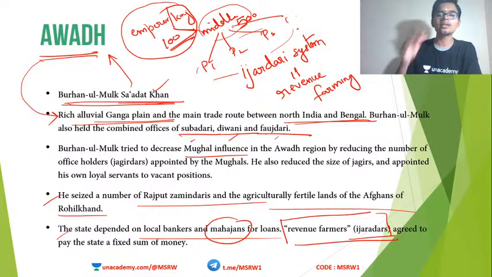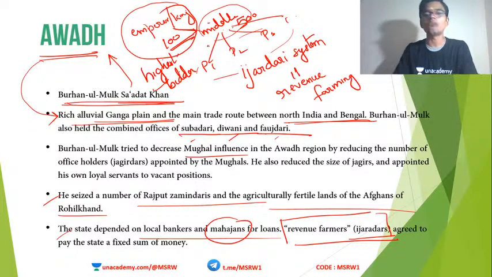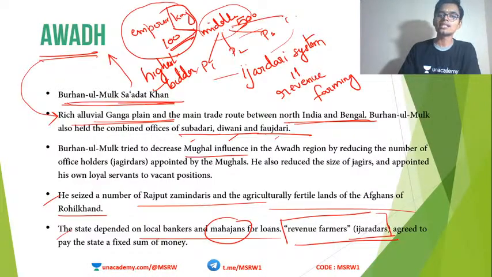Okay, and the emperor is not anymore concerned about the peasants because he gets the revenue anyway. So the system of revenue farming, or giving the collection opportunity to the highest bidder, was started in the area of Oudh. Not just Oudh, we can see that also in Hyderabad as well as Bengal. Okay, so that is about Oudh.